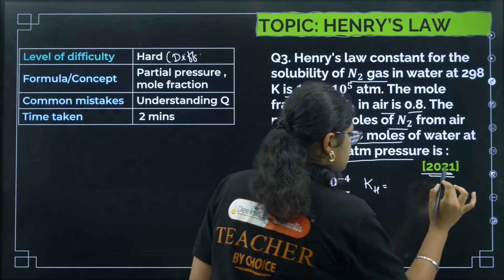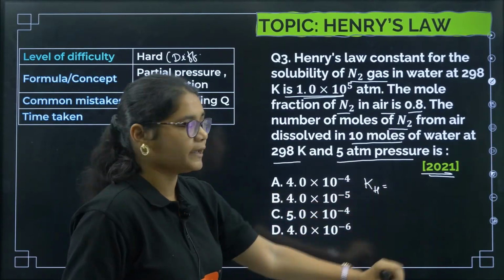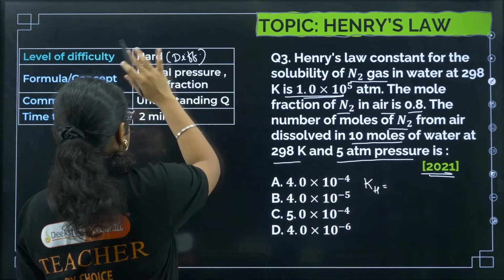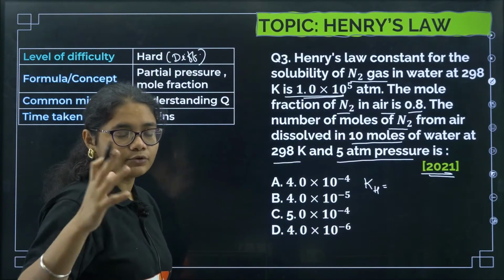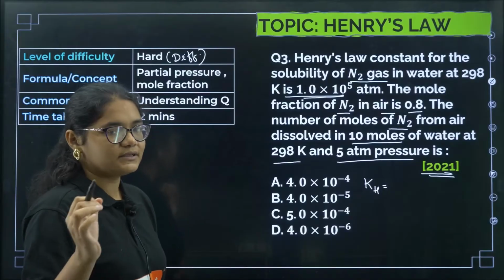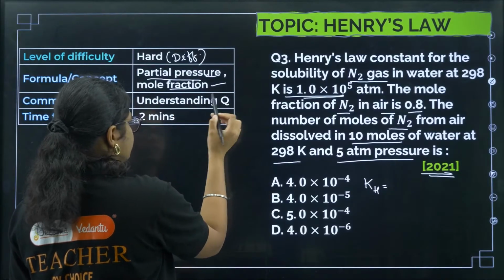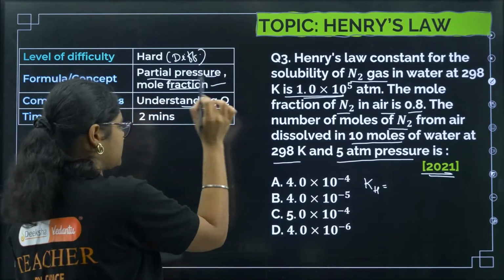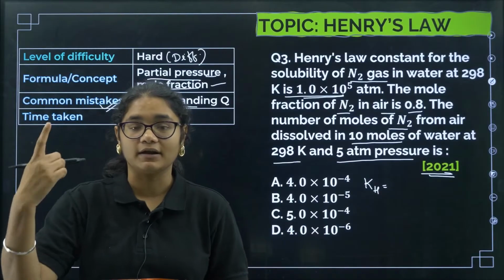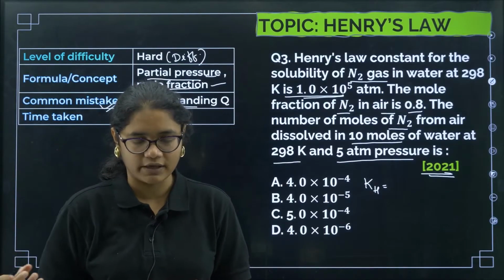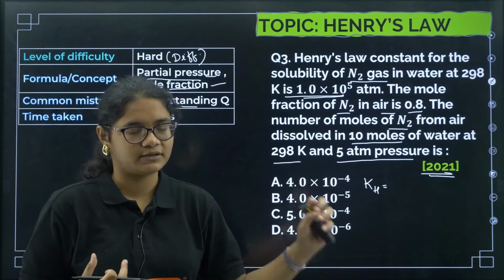Okay, first let us talk about this question. This question was asked in 2021. The level of the question, I'll put it in the difficulty level, because it takes time for you to understand what exactly the question is asking. Next, the formulas required are partial pressure and mole fraction, and where you can make a mistake is that two pressures are given, so it is important. You may misinterpret the question. So there is a high chance that many students may not understand the question correctly.